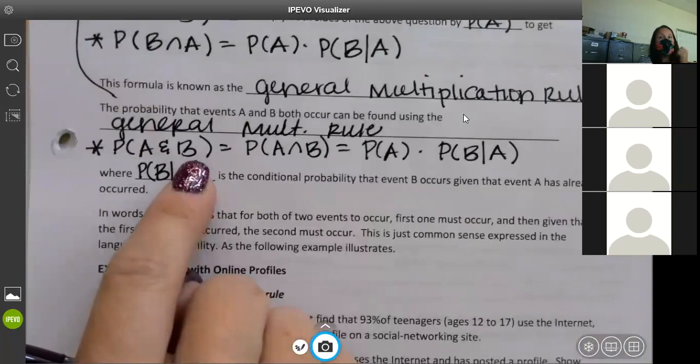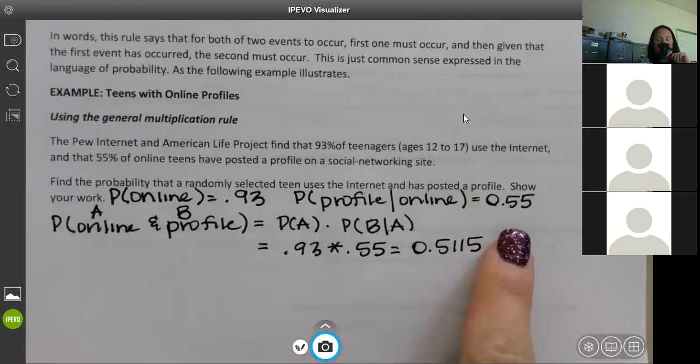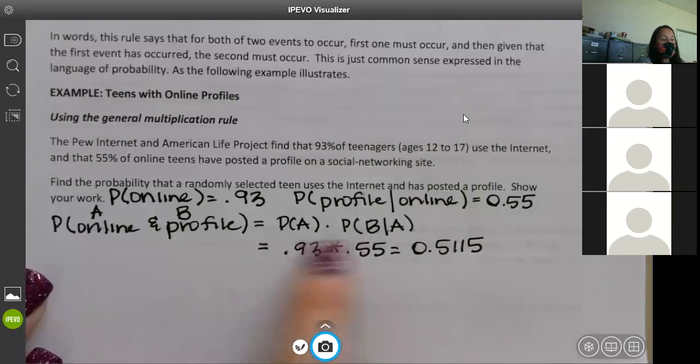Don't we need to put that 0.55 over something? It is. That's how you got 0.93 and how you got 0.55. Those are your fractions. You could do 93 over 100 and 55 over 100, and you're still dividing them.